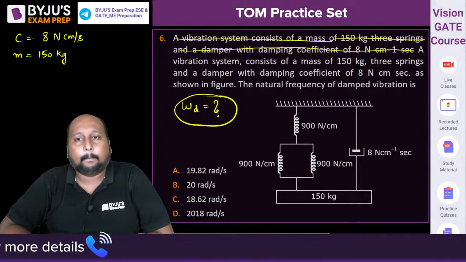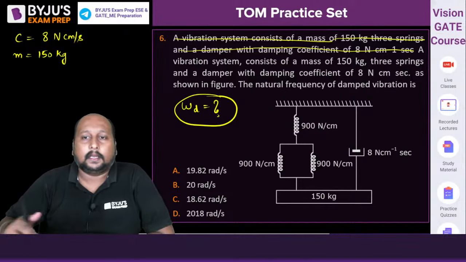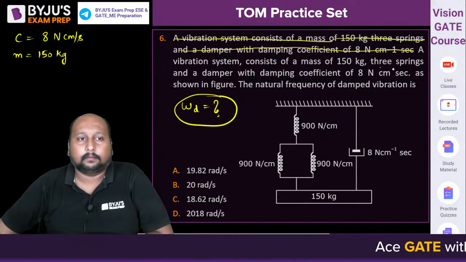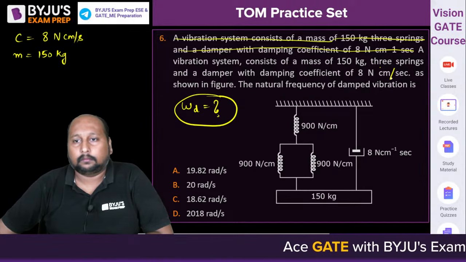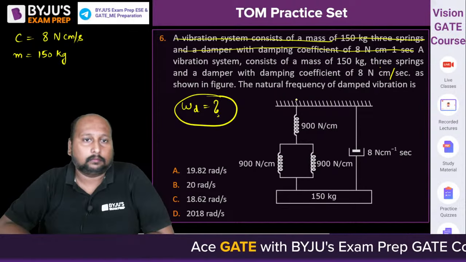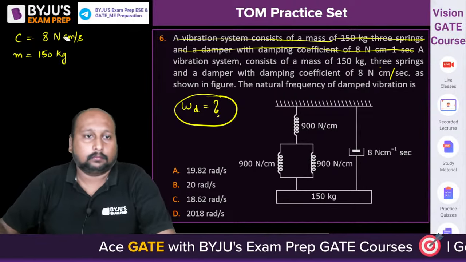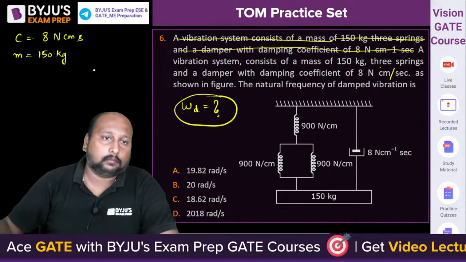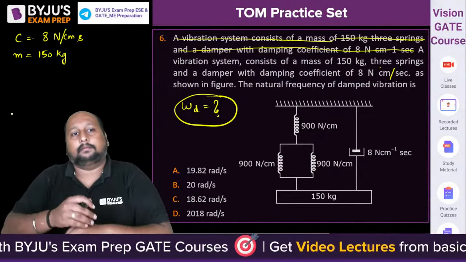Quickly. What is the value of omega d? यूनिट गलत लिखा. हाँ, अब सही है.